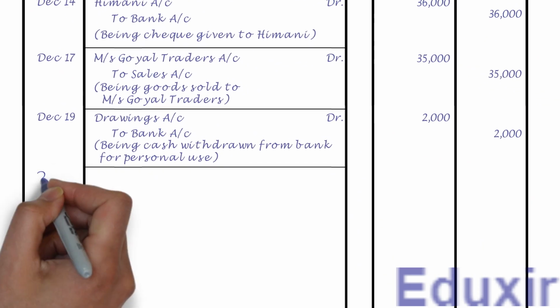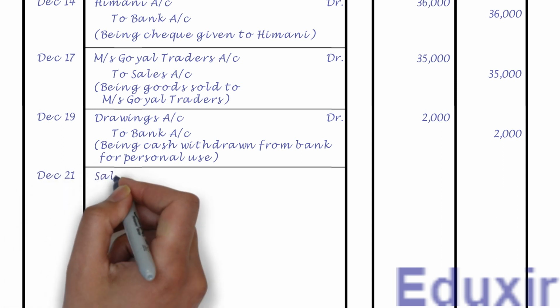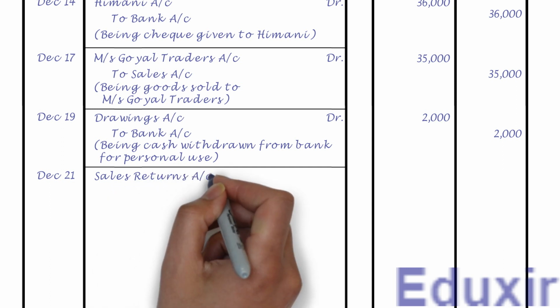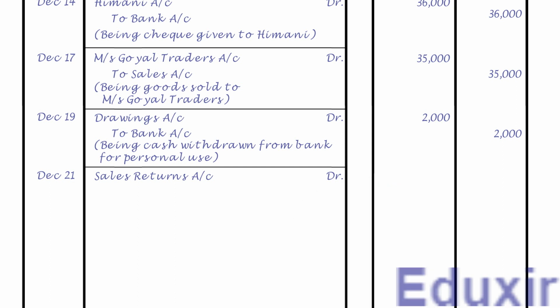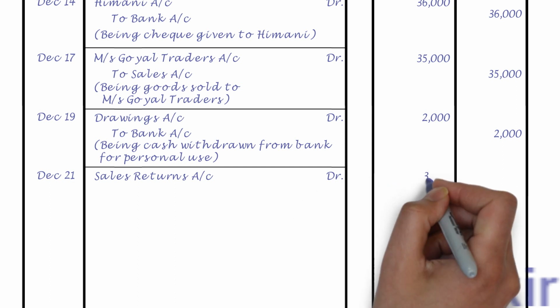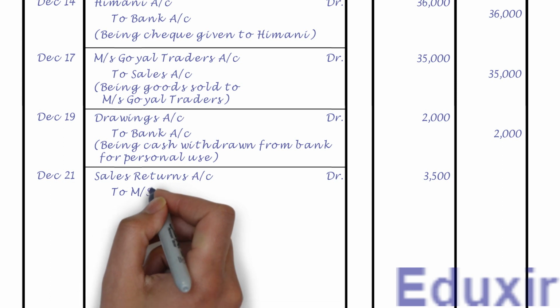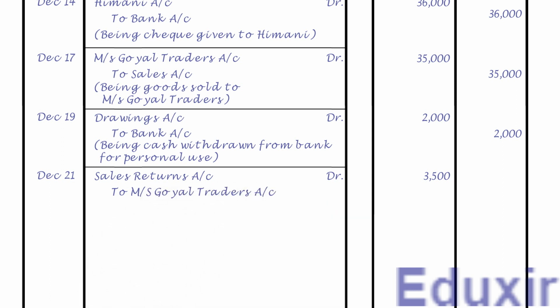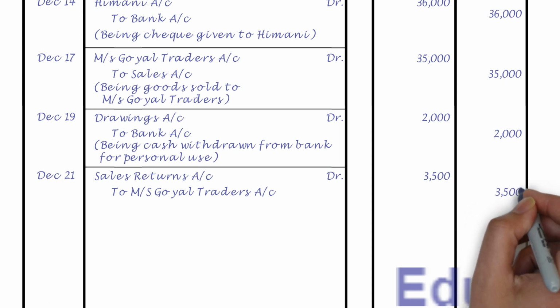Let us first record the date. Let us now record the sales returns account as the debit entry. Let us also record the text DR to indicate that this is a debit entry. Let us also record the debit amount of 3,500 rupees into the debit amount column. Leaving a margin, let us now record the Messrs. Goel Traders account as the credit entry. Let us also record the credit amount of 3,500 rupees into the credit amount column.